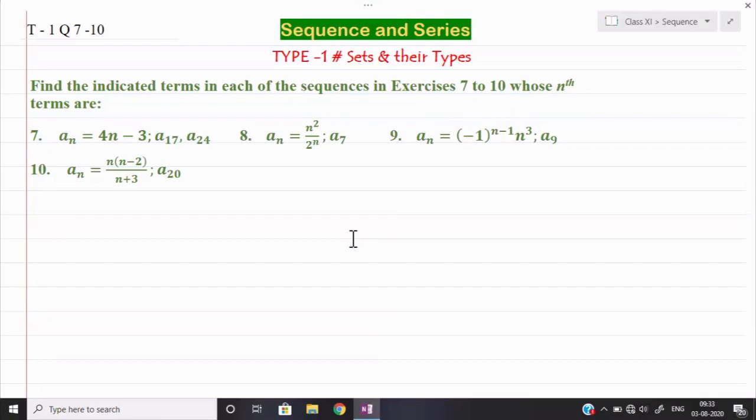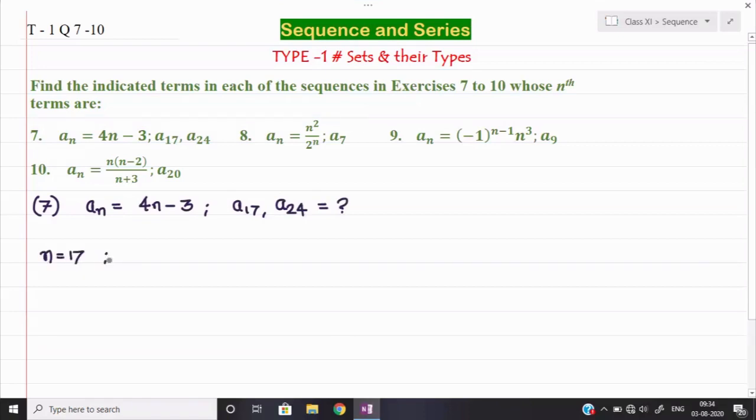For example, question number 7 we shall see. In the 7th question, you see what they are saying. We need to find out the values of a17 and a24. So let us find the value of a17. an is given here as 4n minus 3, and they are asking us a17, a24. Okay, so let us find out first. n is equal to 17 we shall keep. So a17 is equal to 4 into 17 minus 3. So 17 4s are 68, minus 3 will become 65.